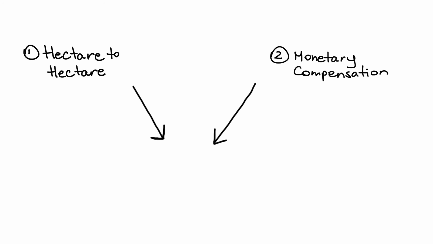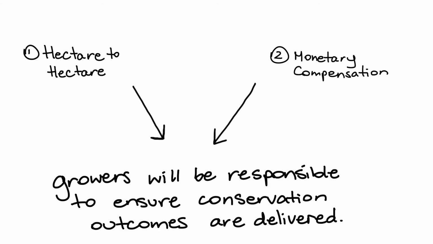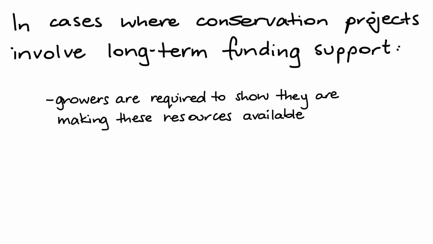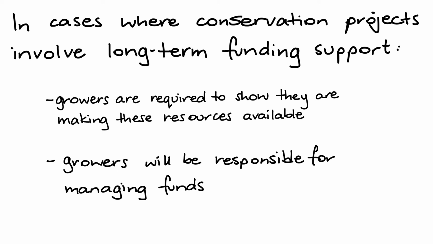However, whichever option is selected, they will still be responsible to ensure their conservation outcomes are delivered. In cases where the conservation projects involve long-term funding support, for example in the form of annual installments for several years, growers are required to show that they are making these resources available and will be responsible for managing the